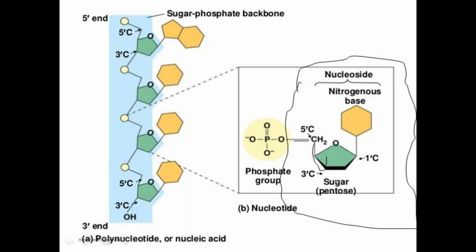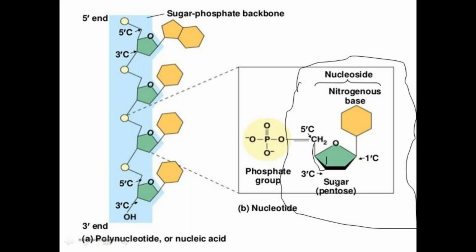And this pentose sugar occurs in a non-planar structure. That non-planarity is called the puckering of sugar residues.